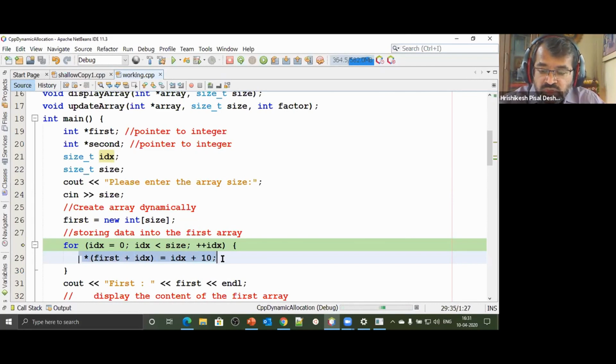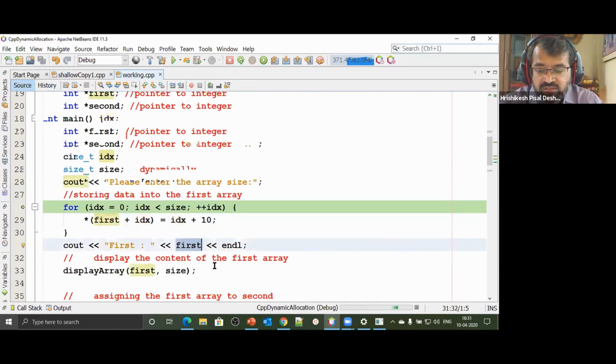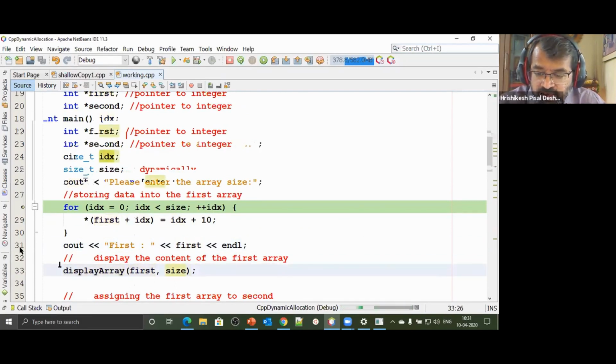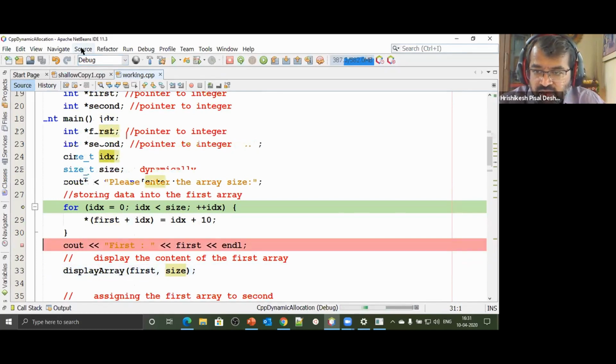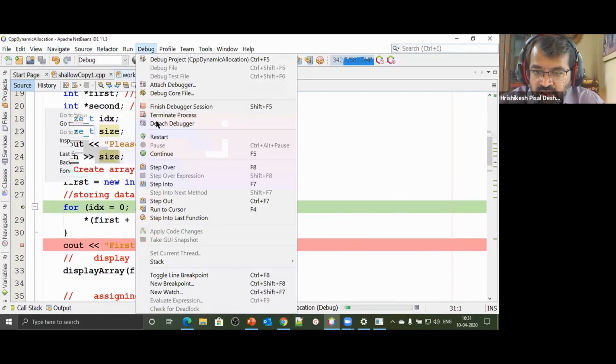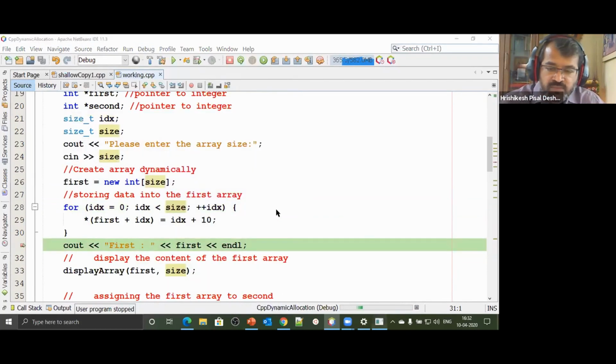So star of first plus idx is equal to idx plus 10. So we have stored the data into that array, and then we print the contents of the array. Once we have done that, we print the address inside that array. The address is the same. Then I give a call to the function display, and we're going to print. So let's do that. I'll directly jump over here. I say debug, and I step to that location with F4, run to the cursor, so I do not have to step through every place.